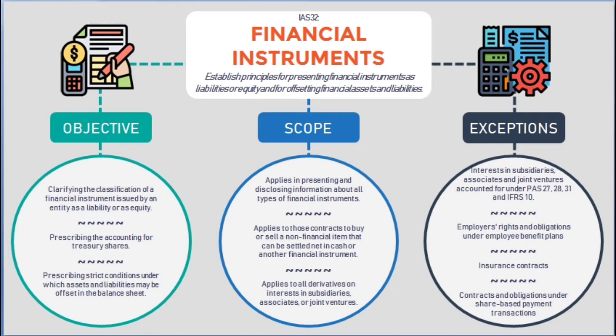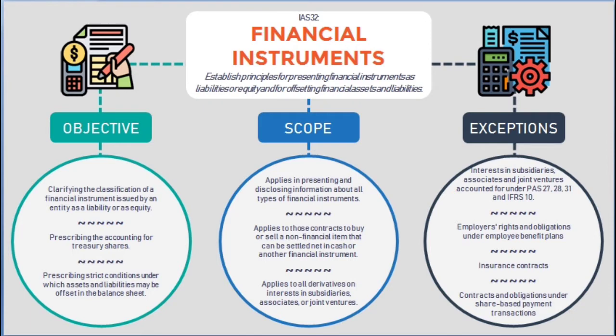and liabilities. So basically, it provides definitions of financial instruments, prescribes the rules for classification of equity versus financial liability, and also describes compound financial instruments. It also provides the rules for accounting for treasury shares and offsetting.